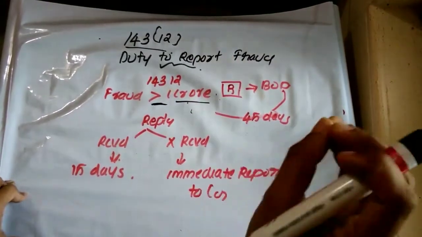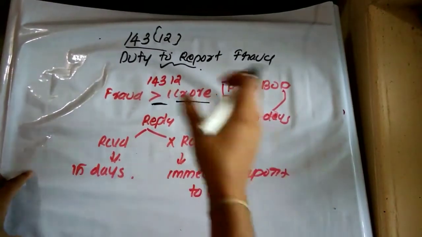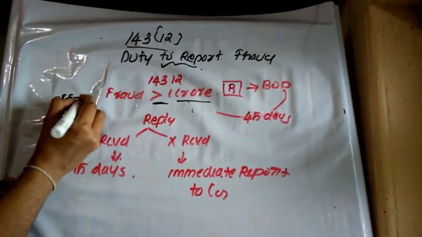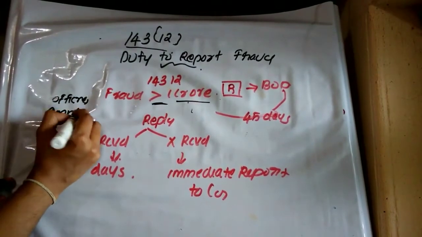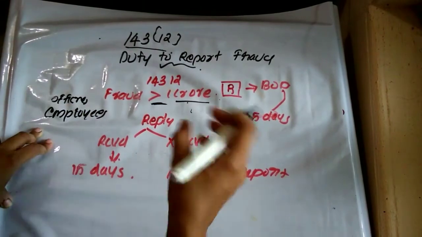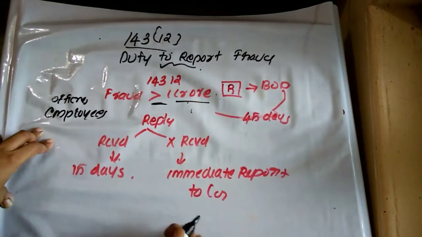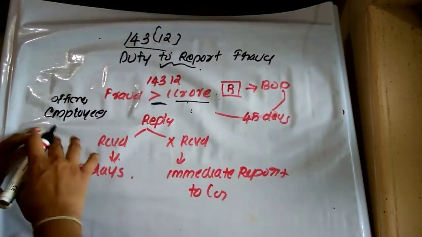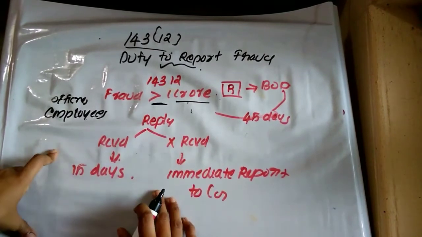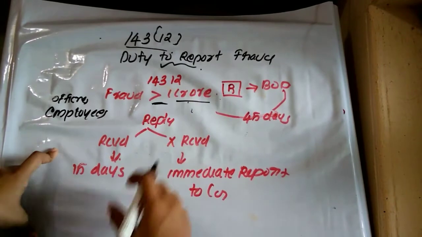That is, the auditor is identifying during the professional course that a fraud has been committed against the company by the officers or by the employees. So, if the auditor has reason to believe that an offence involving fraud has been committed against the company by the officers and employees, the auditor shall forward a copy of such report to the board of directors immediately.